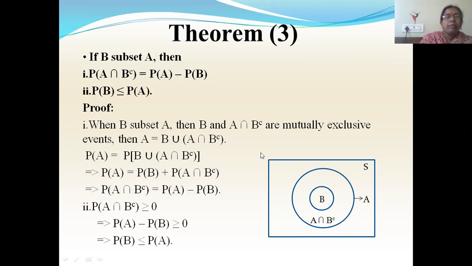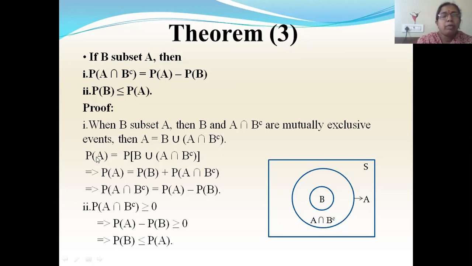Using this Venn diagram, we'll prove this. See here, when B is a subset of A, then B and A intersection B complement are mutually disjoint. They don't have any common part. So now I can write A as B union A intersection B complement. This and this combined together will form the whole set A. So A I'll be writing as B union A intersection B complement.